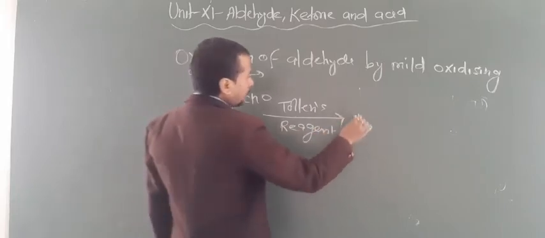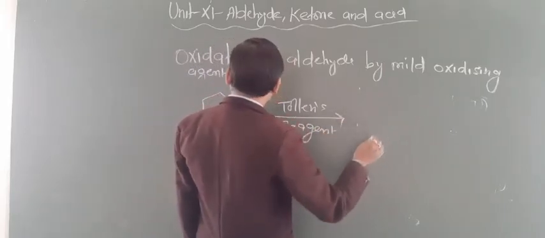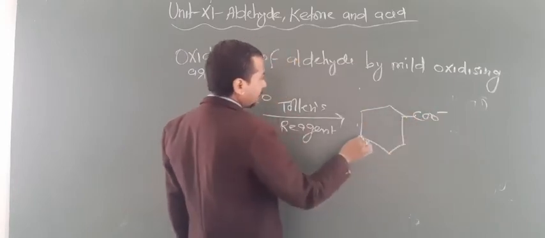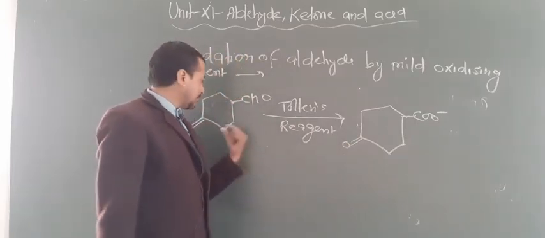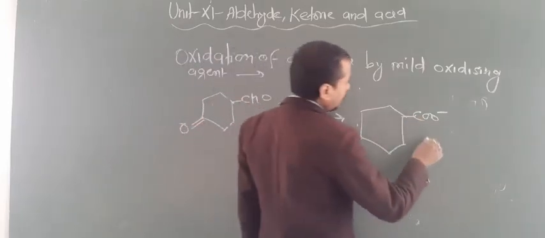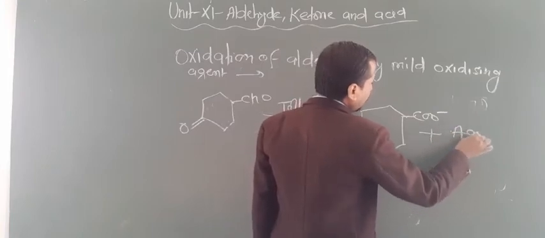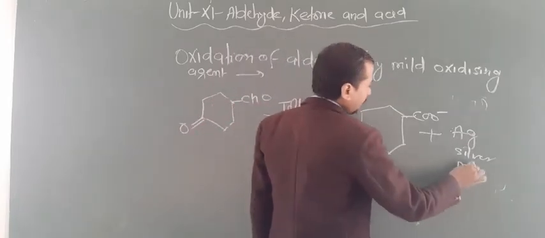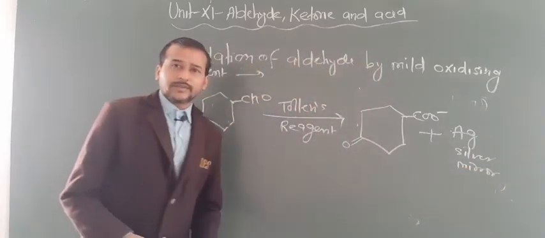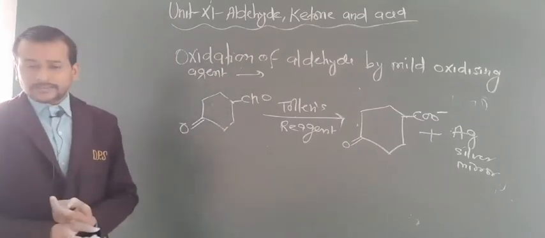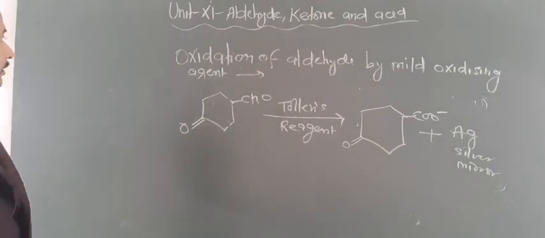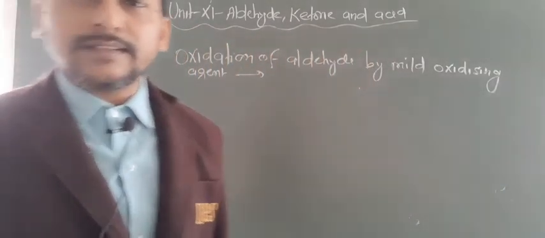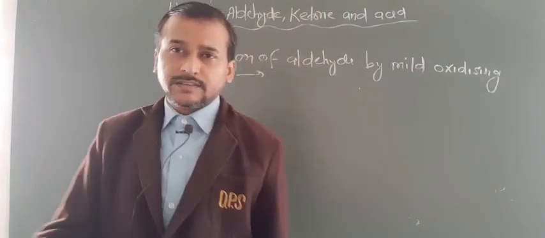Now your product will be, only you have to change the CHO group into COO minus, and the rest stays the same. So here O will not be changed, only this group, and this will also produce Ag. This is known as silver mirror. Okay dear students, so by this way you can change aldehyde into acid group. So this is all about the Tollens test. By this way you can differentiate aldehydes from ketones. Are you getting this point?